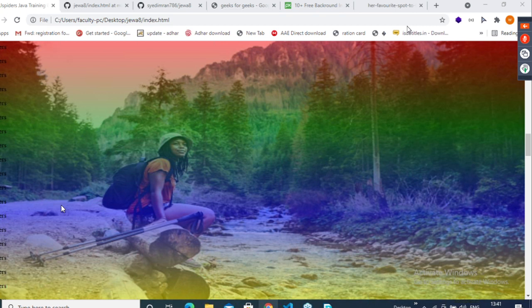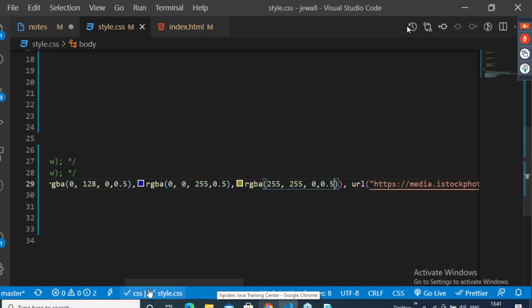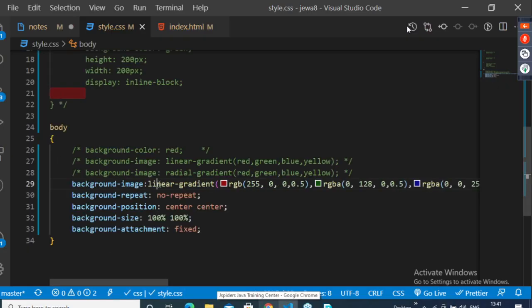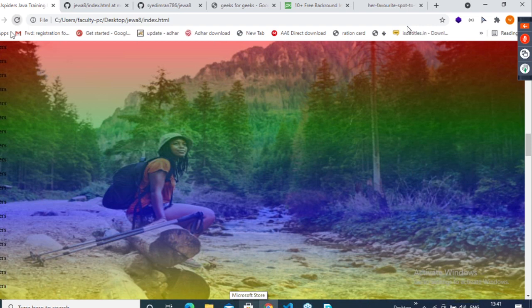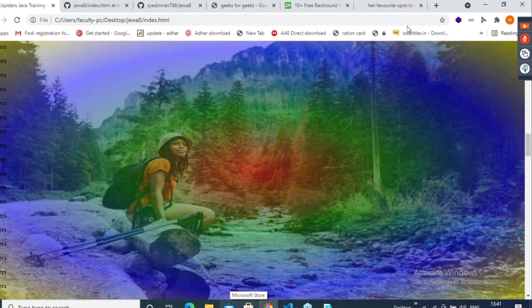What is the use of this background? Linear gradient. Now the colors are displaying line by line. I don't want line by line, I want it in a circular way. Change it to radial, save this, go back, reload the page. See, now you are getting the colors in a circular way.